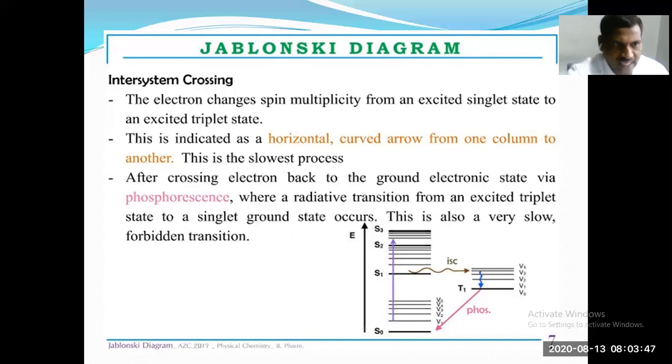After crossing, the electron goes back to the ground electronic state via phosphorescence, where a radiative transition from an excited triplet state to a singlet ground state occurs. This is also a very slow forbidden transition.